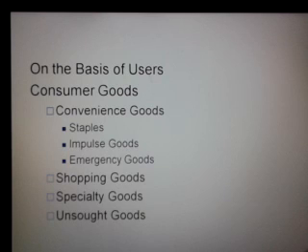The examples are some types of magazines that are read by consumers during their travel, or maybe a credit card. So these are the examples of unsought goods for which the aggressive selling is important. So this is all for consumer goods. We'll discuss industrial goods in our next lecture.